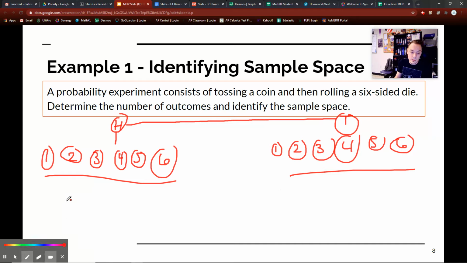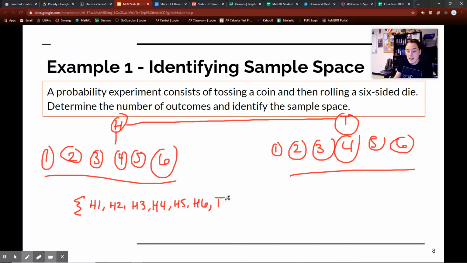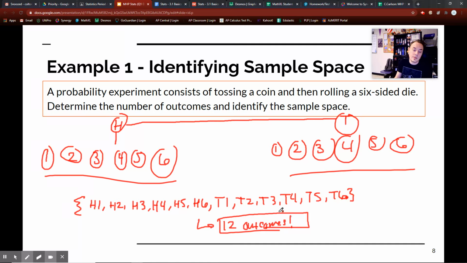What are the 12 different outcomes? In my fancy braces, I can get a heads and then a 1, a heads and then a 2, heads 3, heads 4, heads 5, heads 6. But then I can also get a tails 1, tails 2, tails 3, tails 4, tails 5, and then tails 6. These are all my options. How many outcomes total? I have 12 outcomes total. So this is technically my answer.